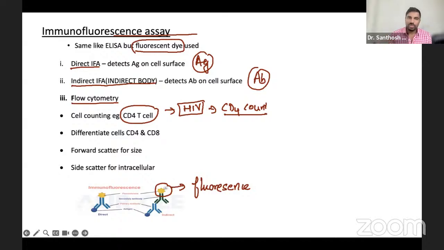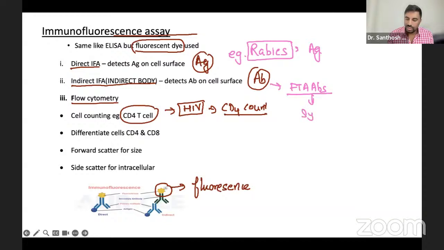That's all. If they ask you to give an example, direct immunofluorescence is very important in rabies. You remember, it was the gold standard test to detect the rabies antigen, which you do by direct immunofluorescent assay. Indirect immunofluorescence has many examples, like FTA-ABS, fluorescent treponemal antibody absorption, which we do in syphilis, where fluorescence is used.